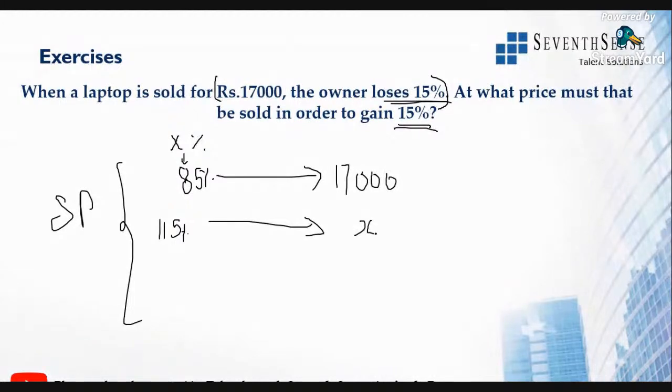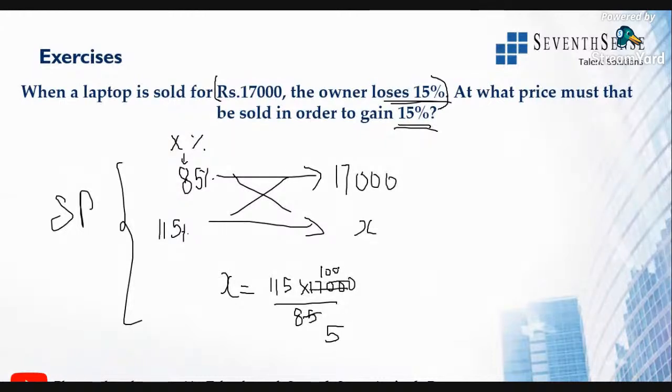That is X. So just cross multiply and check it out. X is equal to 115 into 17,000 divided by 85. 17 into 5 times, 17 into 1 time, that is 1,000 times. 5 into 1 time, 5 2s are 10, 5 3s are 15. So that will be 23,000.